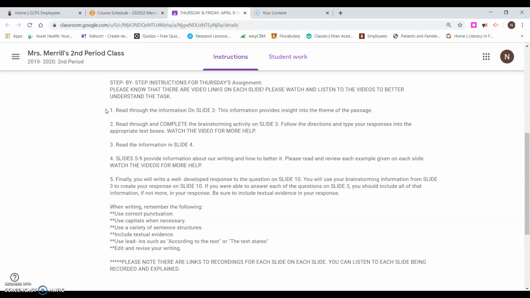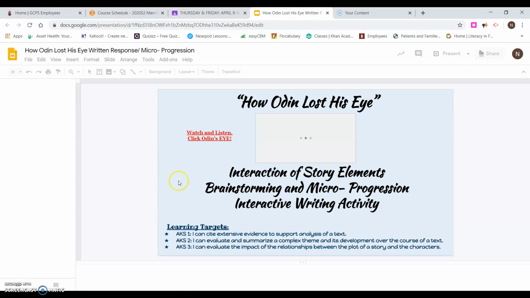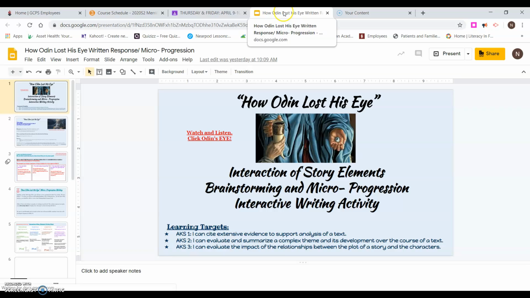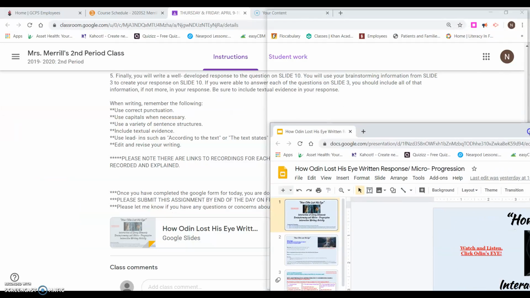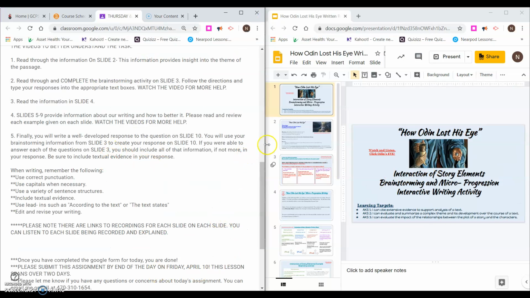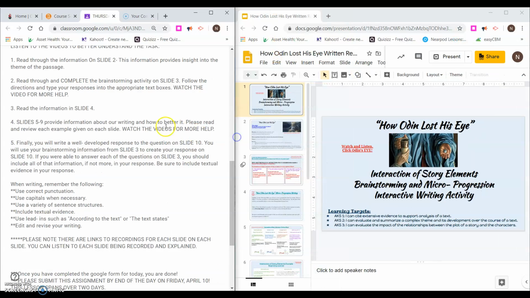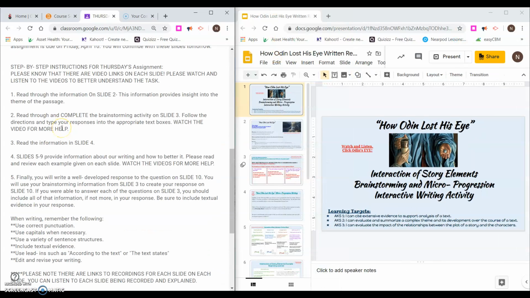And you know what? I am going to pull up our slides. They are right here. And what I will do is split screen them so that we can go through our steps and I can quickly show you the slides. So here I'm just going to pull over the slide right here, and this is our Google assignment over to the left. Okay, so it says bring up our slides.